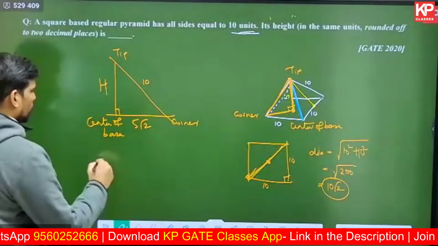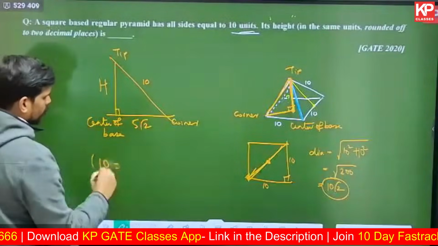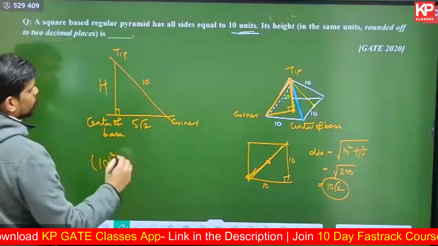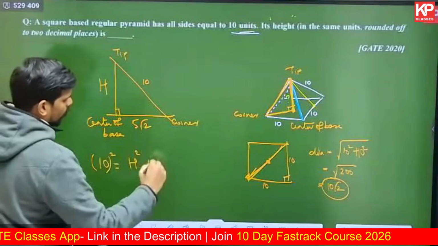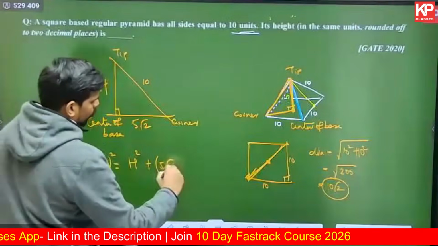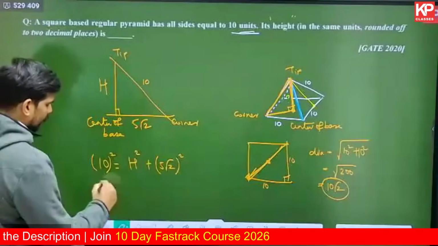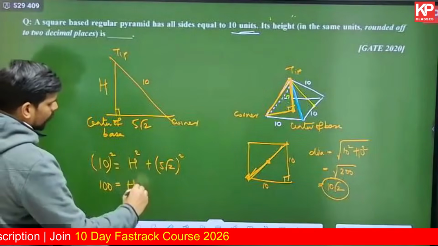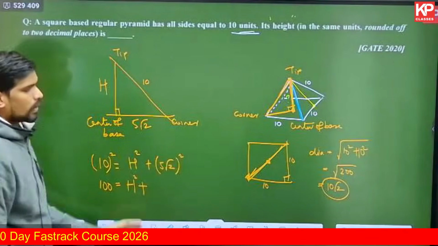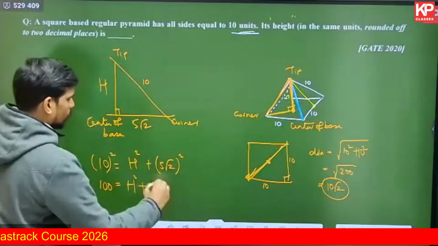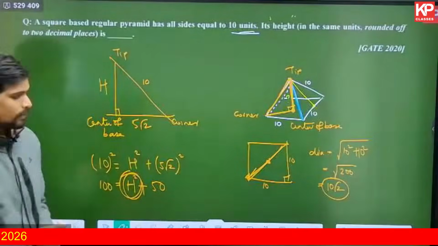So the square of the hypotenuse 10 will be a square plus b square. A square is h square, b square is 5 root 2 square. So you can simplify this. 100 is equal to h square plus 5 root 2 square, which is 25 into 2, which is 50. So you can simplify and you'll get h square as 100 minus 50, which will be 50.